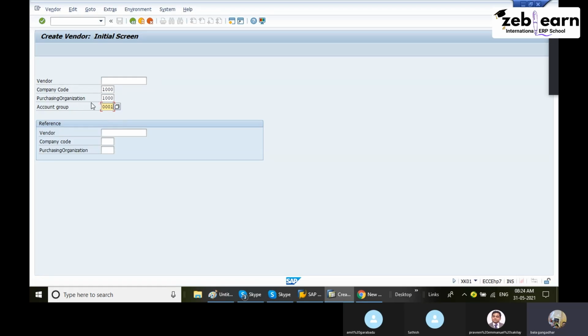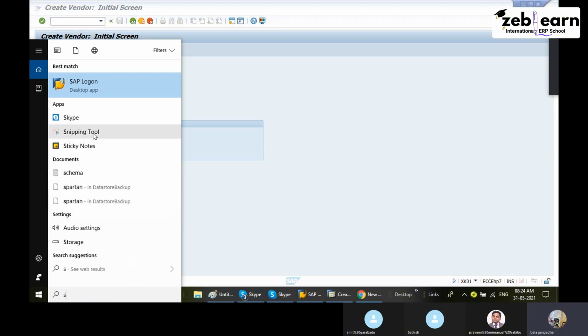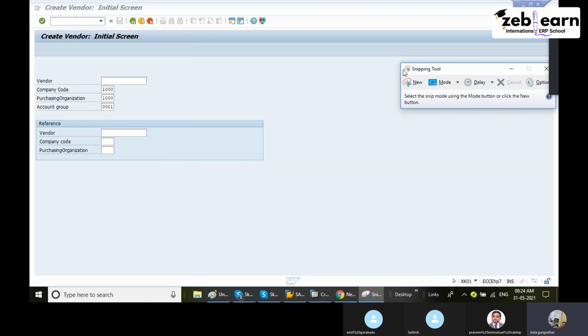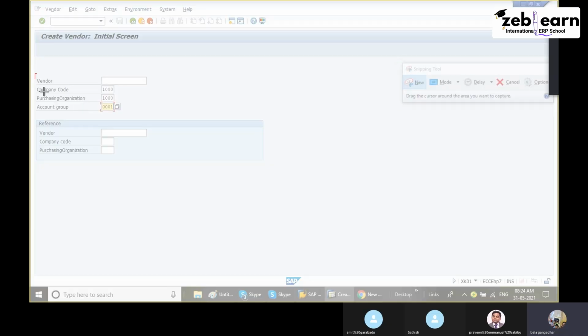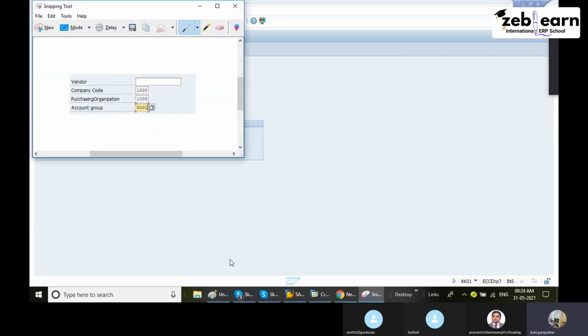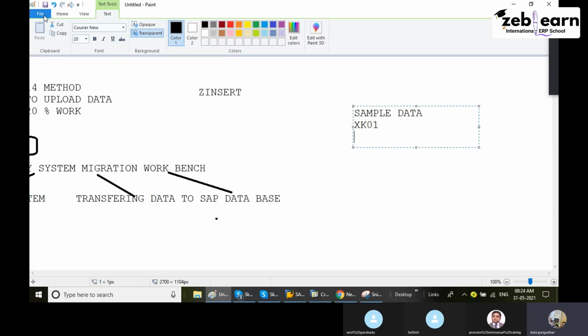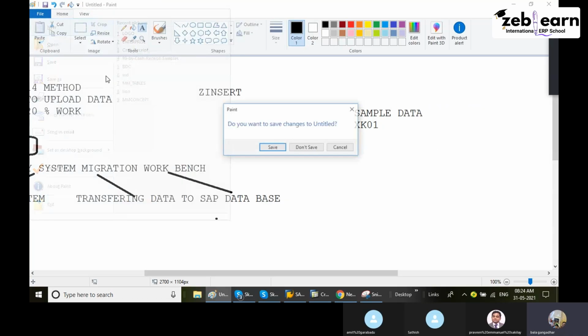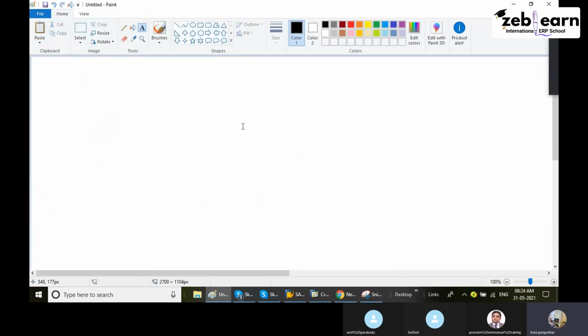Enter the company code and purchasing organization in the first screen. In the first screen we have 4 fields. This is screen 1.